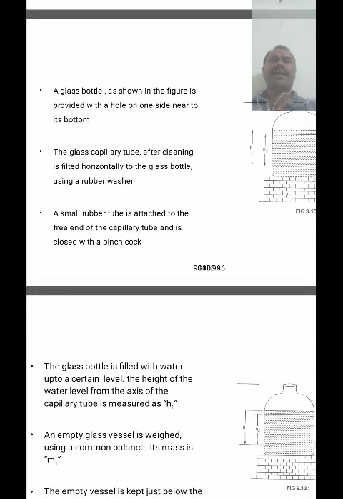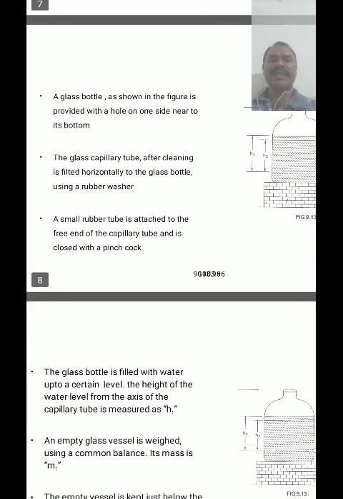And the glass capillary tube, after being cleaned, is fitted horizontally to the glass bottle using a rubber washer.